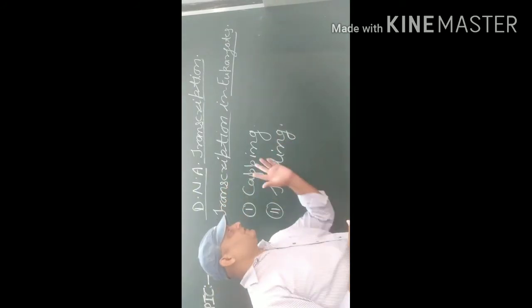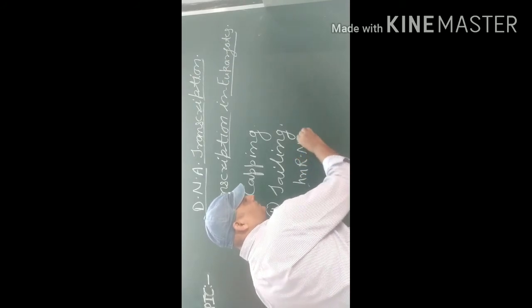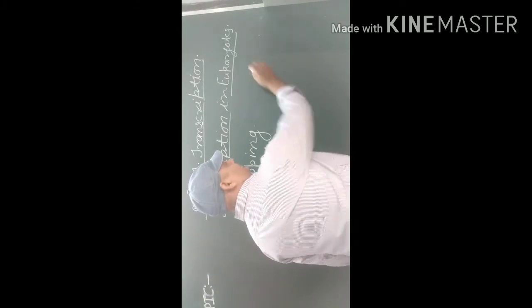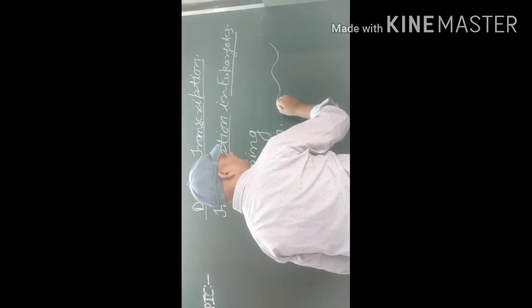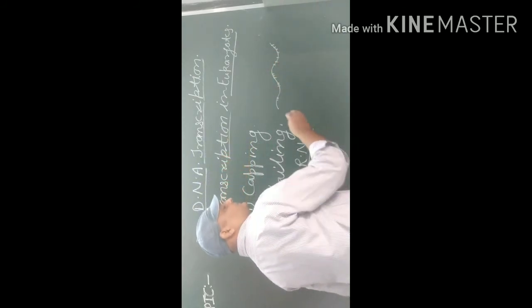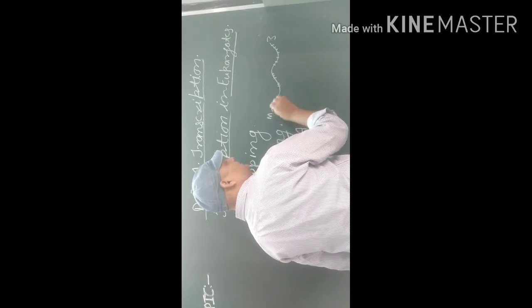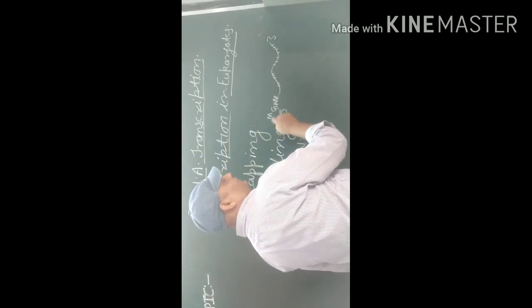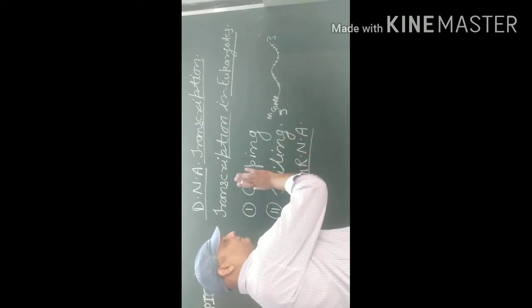What happens in capping? In this process, the HnRNA undergoes a specific process. Methyl guanosine triphosphate is added at the 5' end of the HnRNA, which has exon and intron. During the capping process, methyl guanosine triphosphate is added at the 5' end of the HnRNA, and this is known as capping.